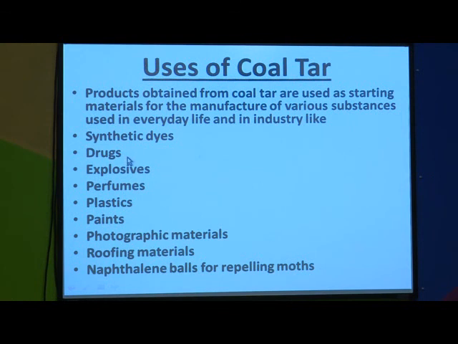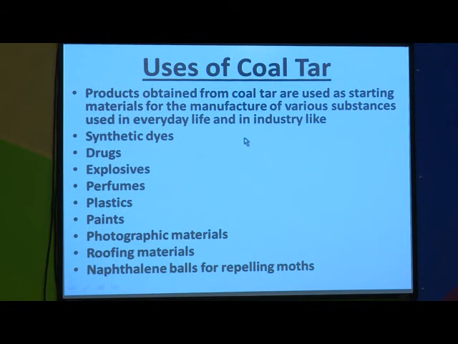Then it is used as a raw material in the manufacture of drugs. Then in the formation of explosives, perfumes, plastics, paints, photographic materials. Then these are also used as roofing materials, meaning while making the roof of rooms. Then naphthalene balls are also made using coal tar. All of you are familiar with naphthalene balls. We use them for repelling moths. So, these are some of the uses of coal tar.